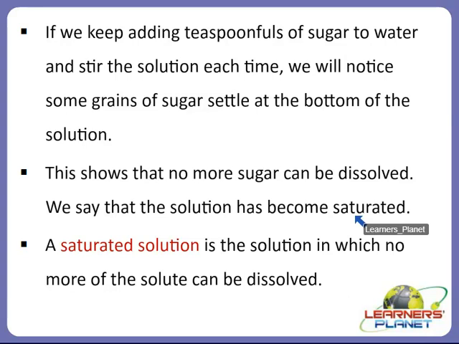But we can say that some of the sugar has been dissolved, as it is its property of dissolving in the water, or dissolving in the solvent, right? But there are some grains of sugar which have settled down at the bottom of the second glass, right? This shows that no more sugar can be dissolved, and that is why, when no more solute can dissolve in the solvent, it has become saturated.